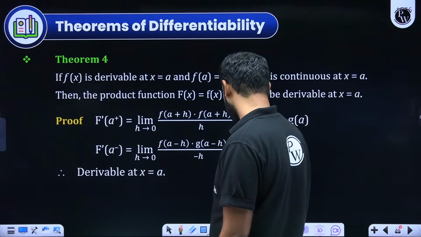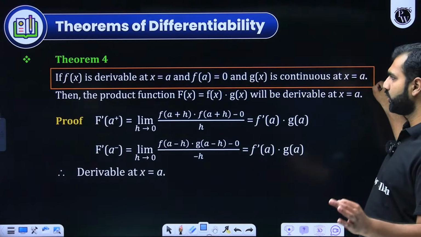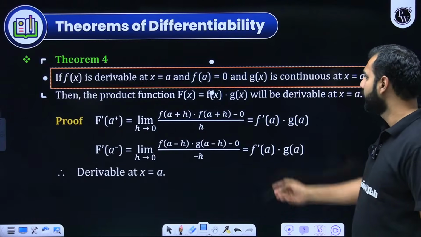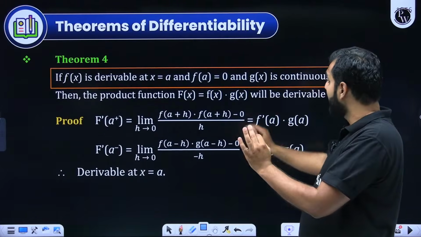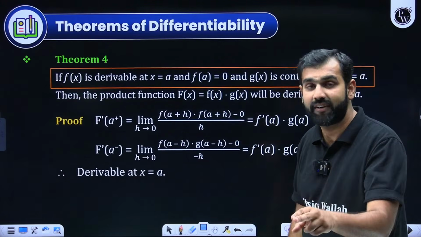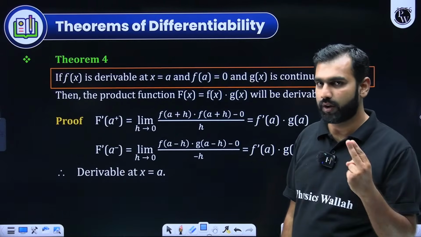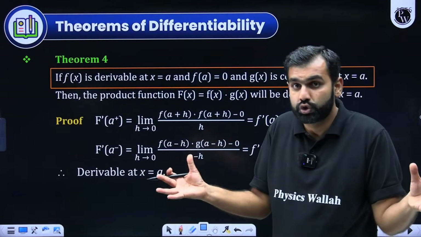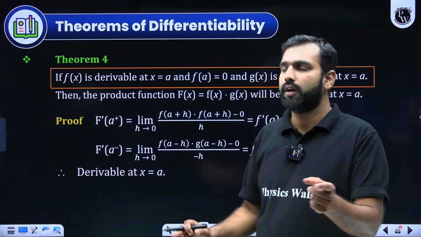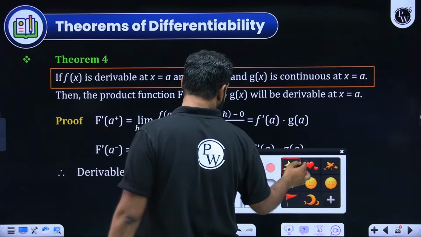Hold on for a while, students. What I know is two things. There is a product of two functions, f of x into g of x, where f of x is differentiable at a and f of a is 0, where I don't know about the differentiability of g of x at a, but I know that g of x is continuous at a. Two things. Are you listening to this? Many times, a lot of lengthy, huge, complicated questions can be done if you know this particular property. So this is again one of the most important and highly loved properties of IDJ.